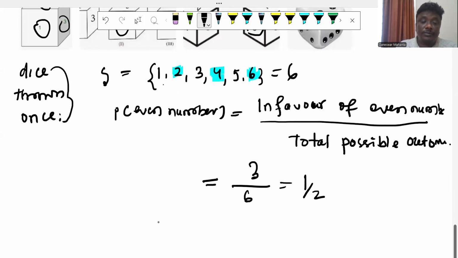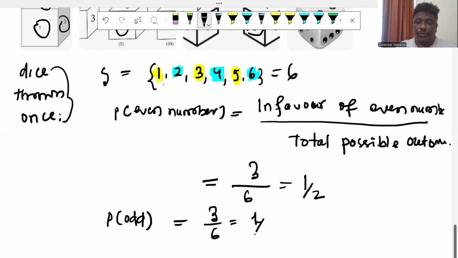Probability of an odd number. In favor of odd, you can see 1, 3, 5. This is an odd number. So in favor of odd number it is 3 out of 6. That is also 1 by 2.